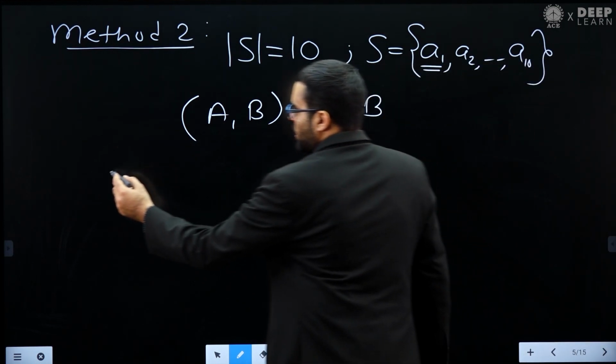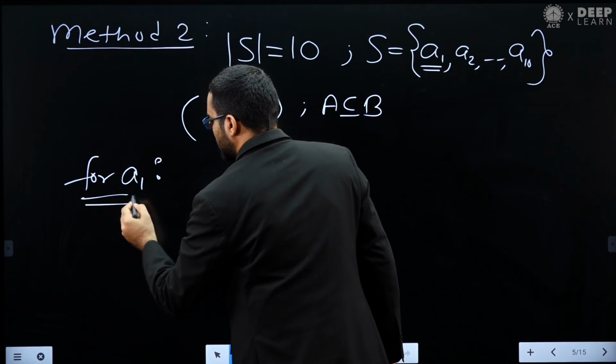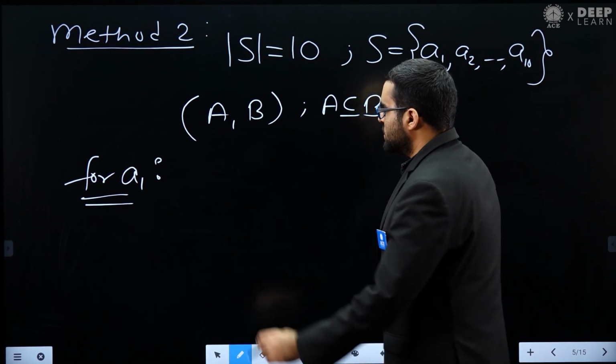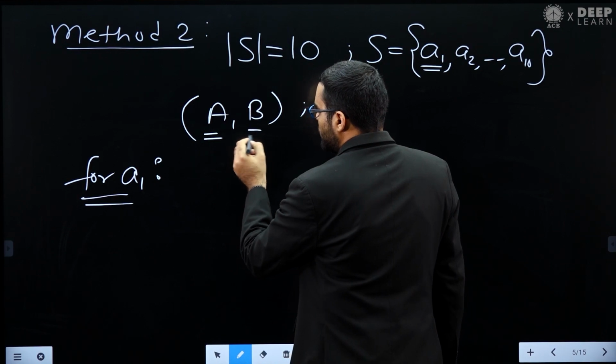For this element A1, how many choices do I have? Either I can put this A1 in A also, in B also.